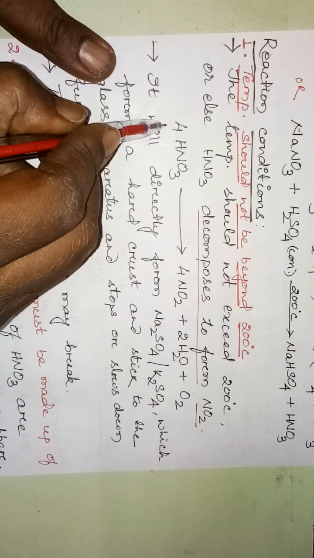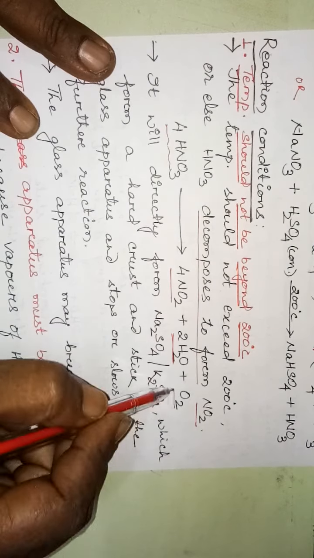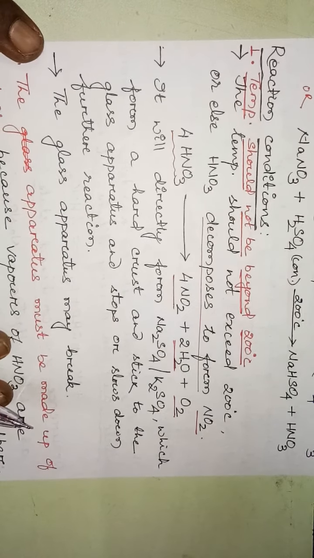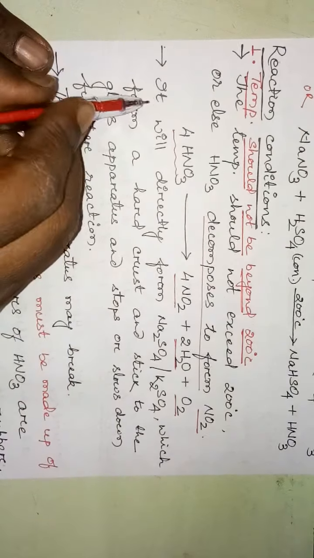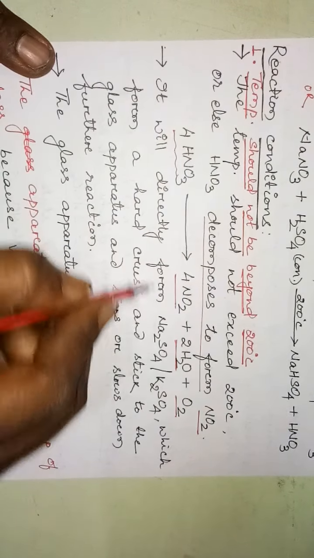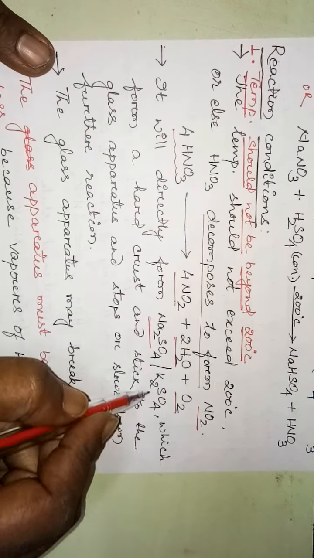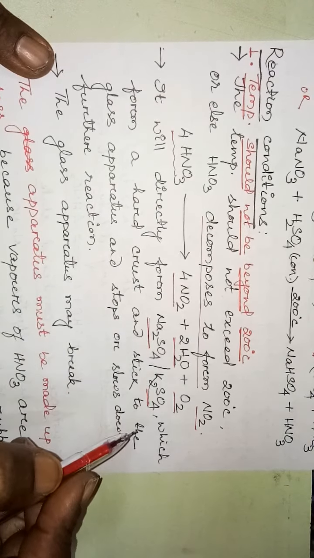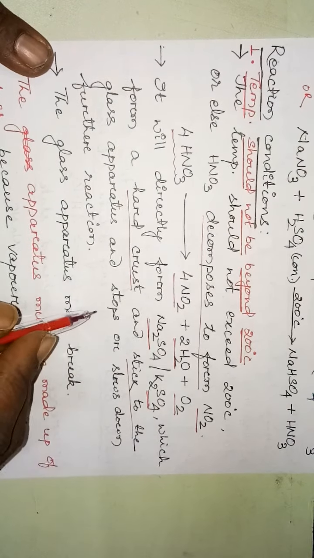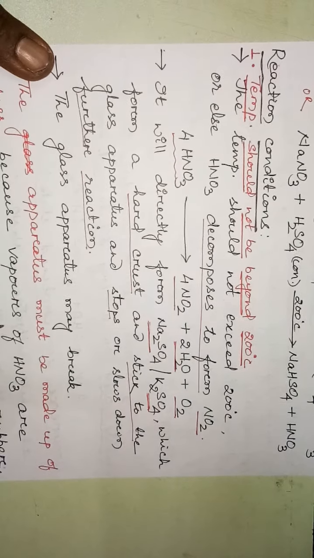So what happens when nitric acid decomposes? It gives nitrogen dioxide, water and oxygen. This is the equation. And as we saw with hydrogen chloride gas, the same thing occurs with nitric acid. It will directly form Na2SO4. When the temperature increases beyond 200 degrees centigrade, it forms Na2SO4 or K2SO4, which forms a hard crust, sticks to the apparatus, and stops or slows down the further reaction.